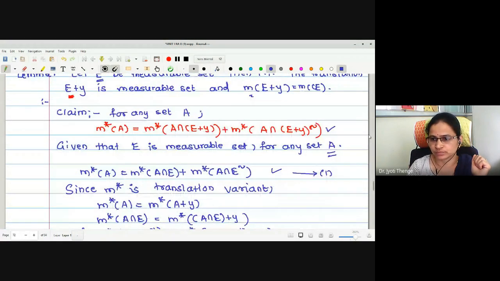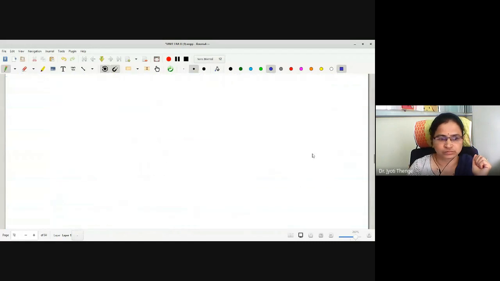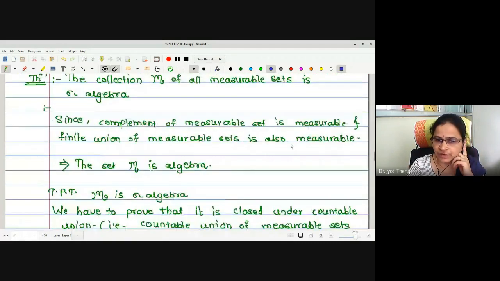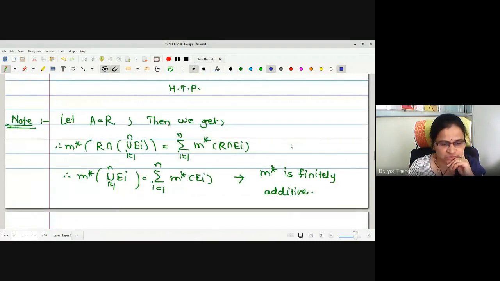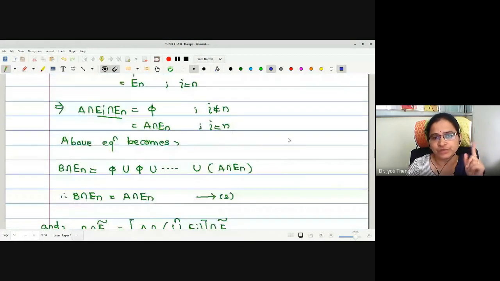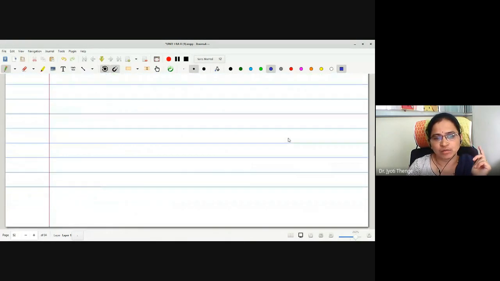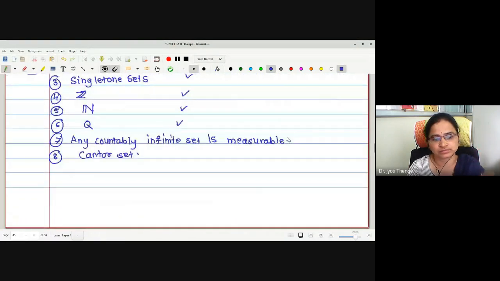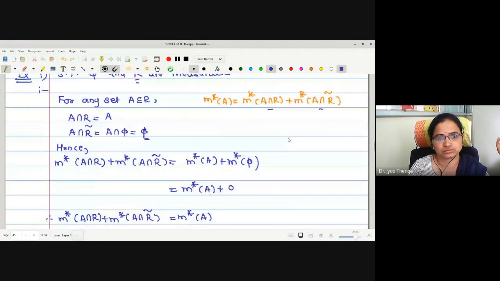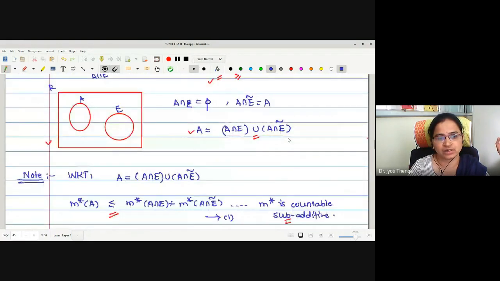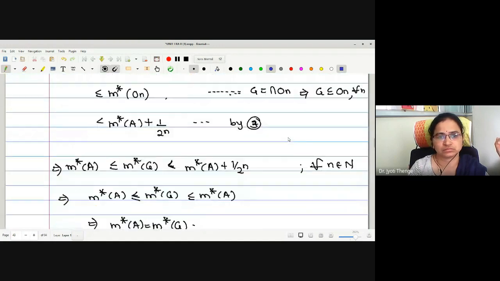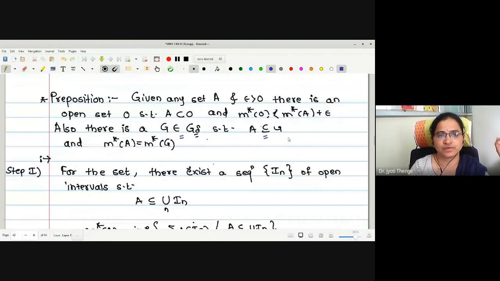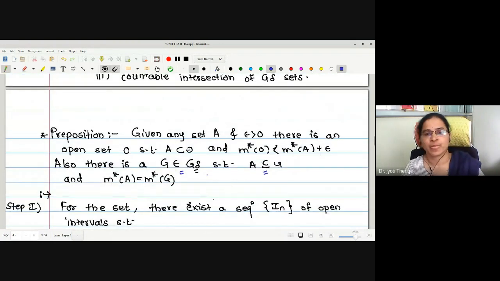Let me just show you. I think after the F sigma, G delta definition, we have proved this proposition. I think it is somewhere on page 41. Yes, I found it. See, this is what the proposition is.